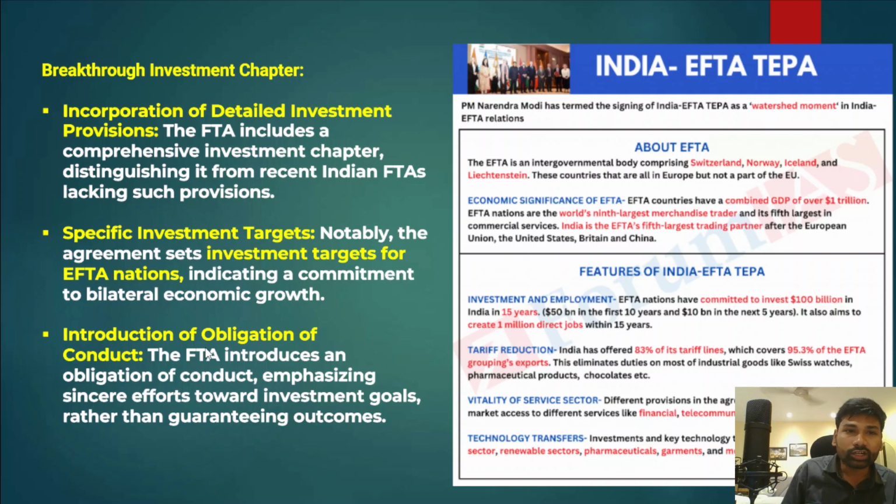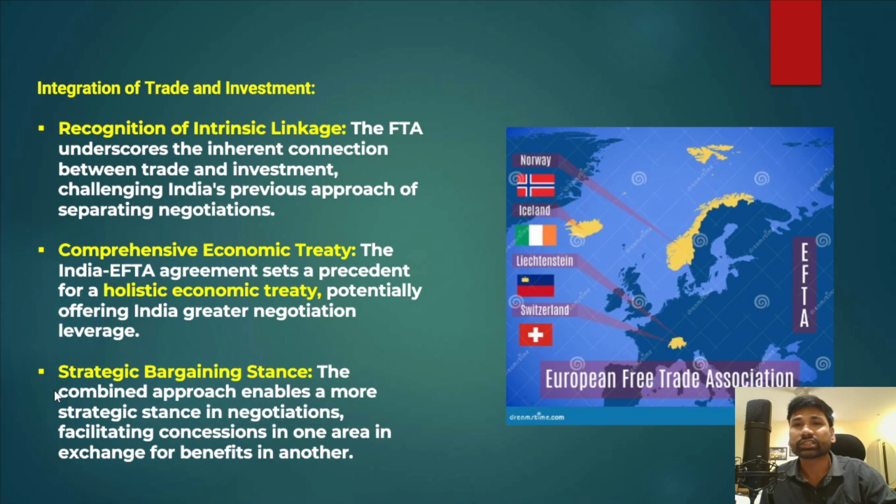Along with that, there is the introduction of an obligation of conduct in this particular trade deal. This obligation of conduct emphasizes sincere efforts towards investment goals rather than guaranteeing outcomes. So both sides, both India and the European Free Trade Association, have to show a certain degree of sincerity in ensuring the promised investments come to India. Okay, so these are considered breakthrough provisions in the India European Free Trade Association agreement.